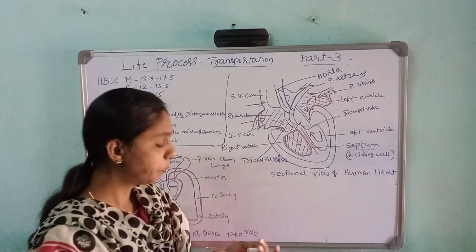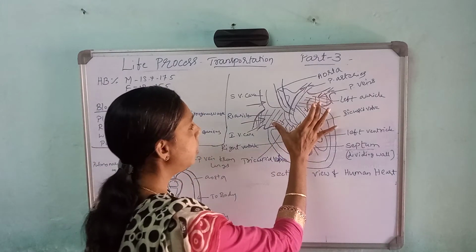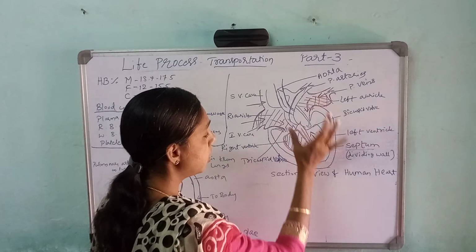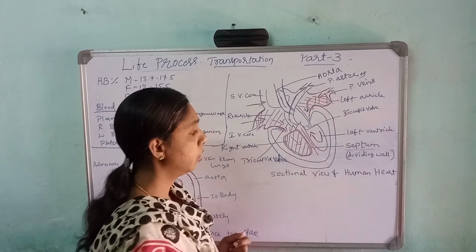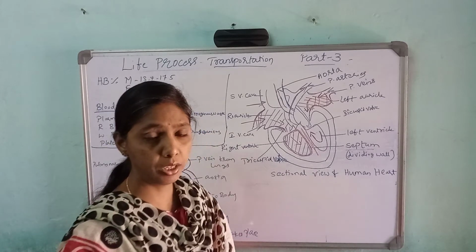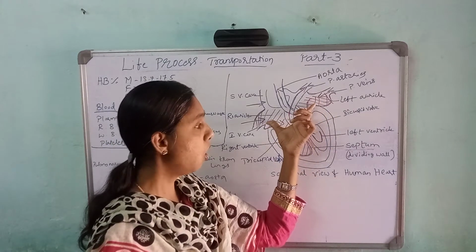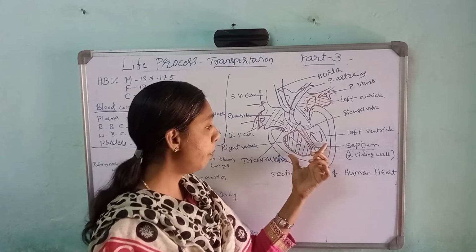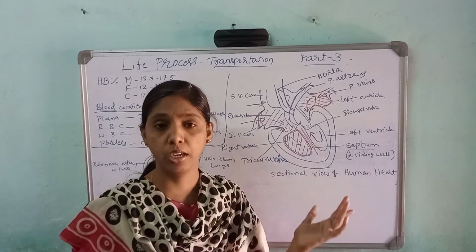Okay, and then the auricles have thin walls compared to the ventricles. The upper auricles have thin walls compared to the ventricles. Why?